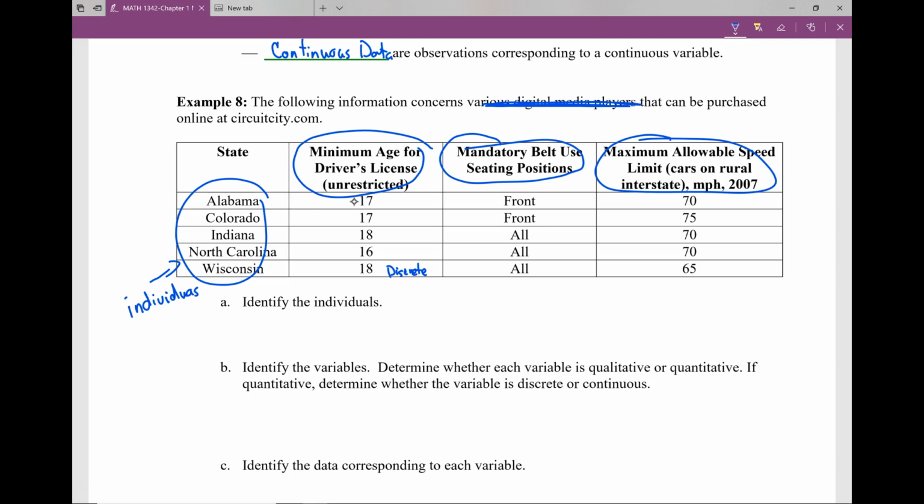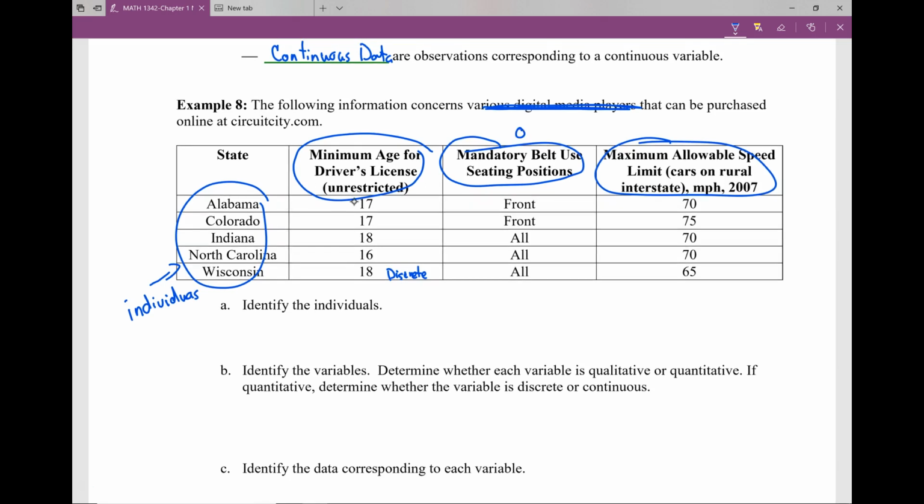Mandatory belt use seating positions. This means, does everyone have to use a safety belt? Or does only one person have to use a safety belt? That type of thing. Is this qualitative or quantitative? It is qualitative because we have either the front position, all positions, the back position, that type of thing. It's not a number that we can look at.